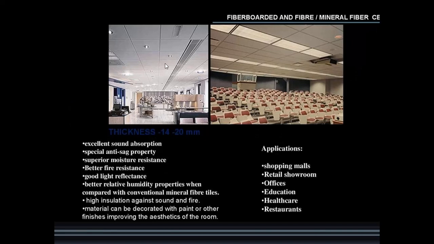Then fiber board and fiber mineral ceiling. So their thicknesses ranges from 14 to 20 mm. That is a fiber board and fiber or mineral fiber ceiling. So as far as your seminar halls are concerned, or any hall where we are arranging the presentations or conferences, this type of false ceilings are used. That is the shopping malls, offices, education purposes, healthcare, restaurants, retail showroom.